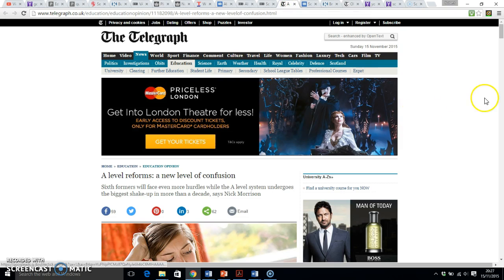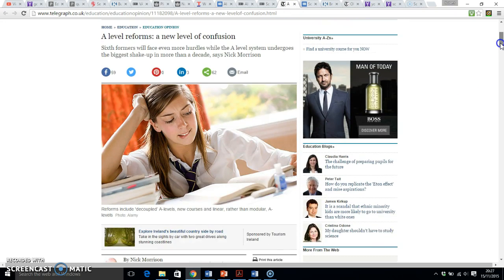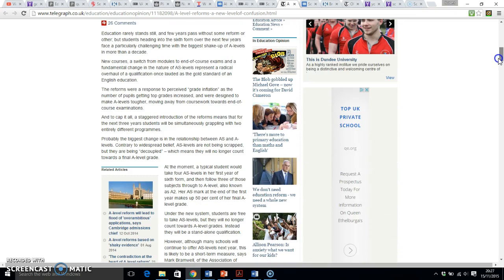Next story. So what's going on here? This is another political story. A-level reforms. So describe what's happening within the story. What happened this year to the A-level system? How did it change? Then you need to talk about, well, how does it affect Crawshaw or one of its